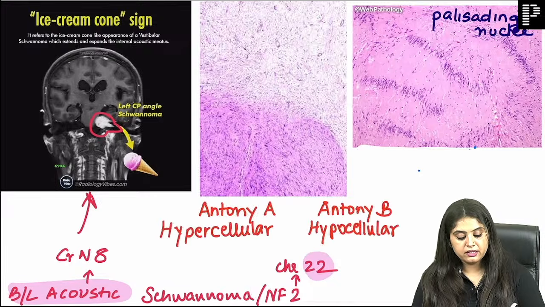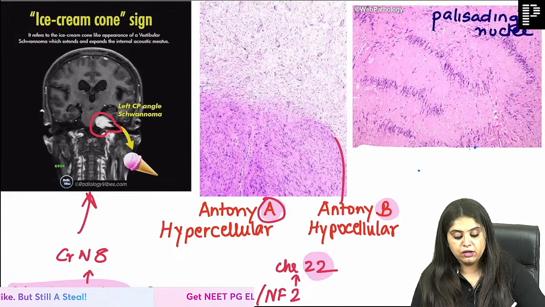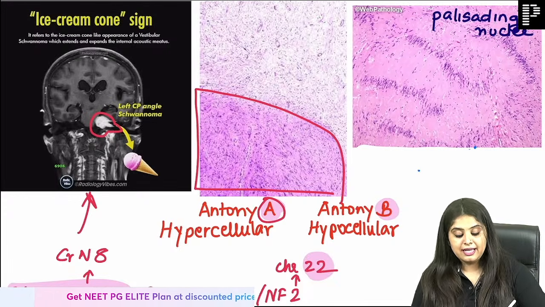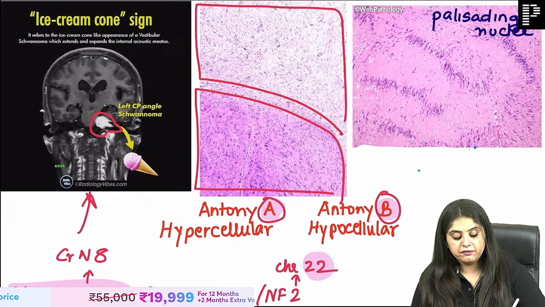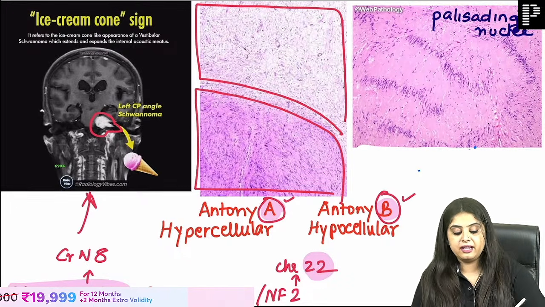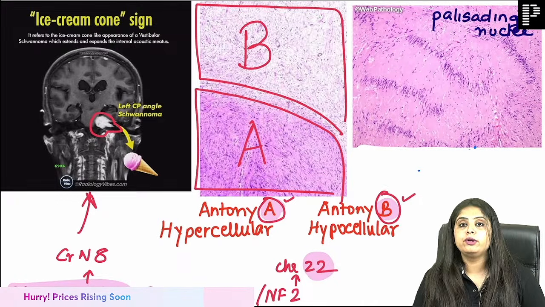Now when I look at it under the microscope, I am going to see Antoni A and B areas. Antoni A, याद है, a lot of cells means hypercellular. Antoni B means blank, it is not going to have any cells. A for a lot of cells, B for blank. So this is Antoni A, hypercellular, B for blank, it is not going to have any cells.